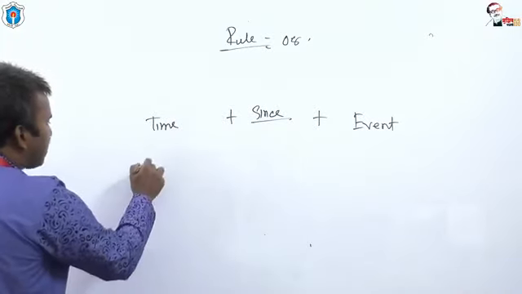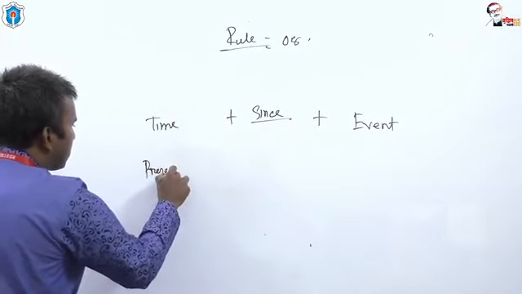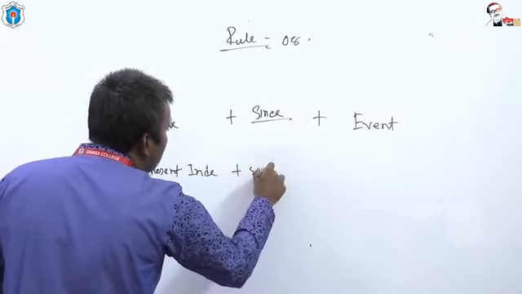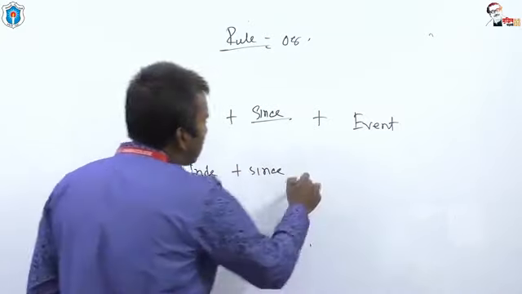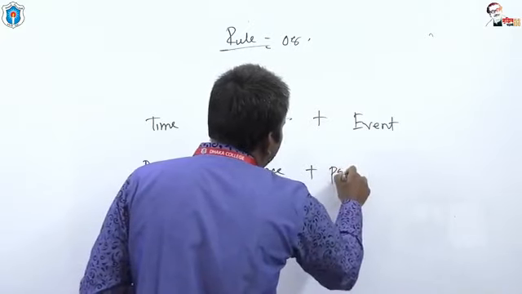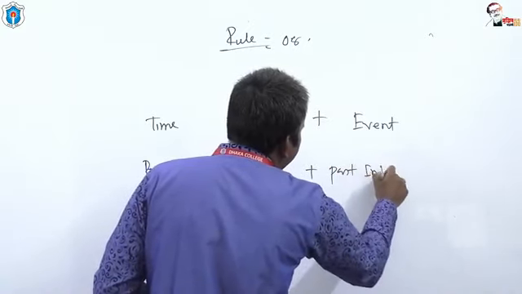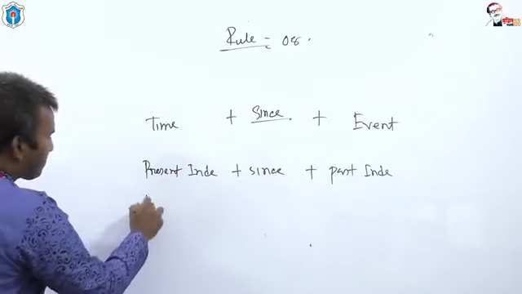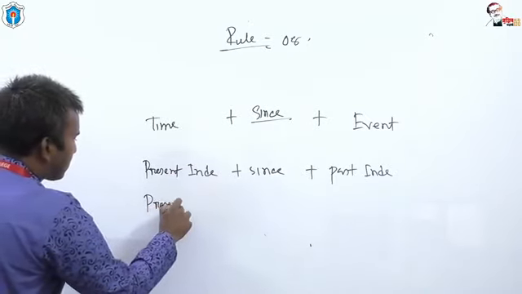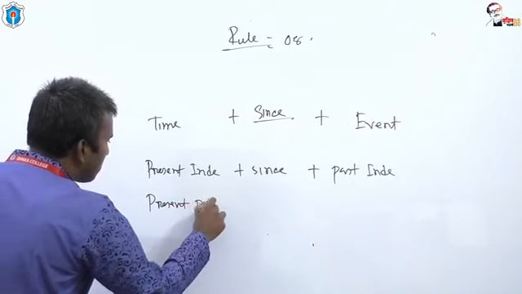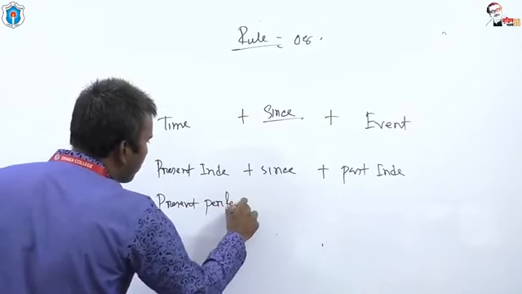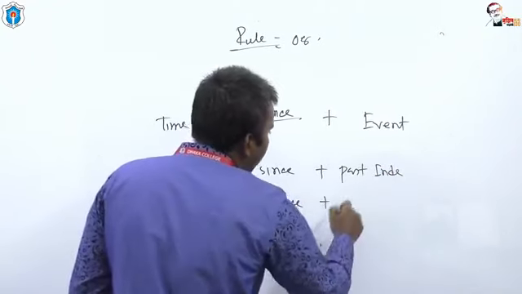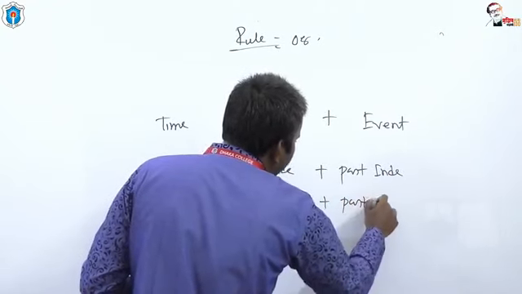If time is in present indefinite, event will be past indefinite. If time is in present perfect, event will be past indefinite.